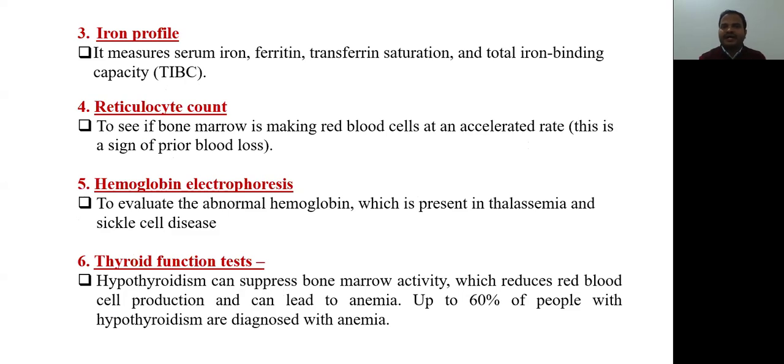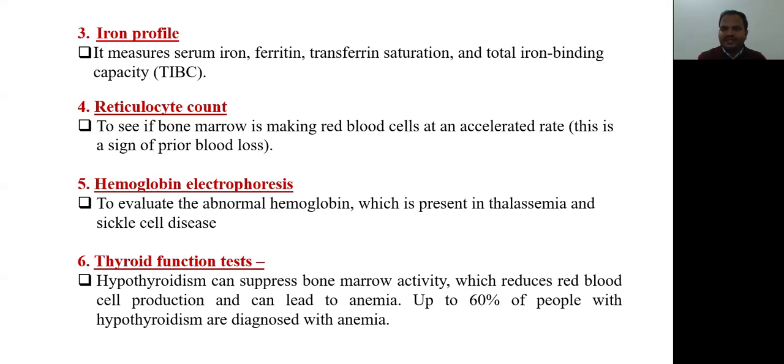Third investigation is iron profile. Iron profile is very important. If the patient is having MCV, or mean corpuscular volume, less than 80, then we should do a complete iron profile that includes serum iron, ferritin, transferrin saturation, and total iron binding capacity. These are all parameters that come into the iron profile.